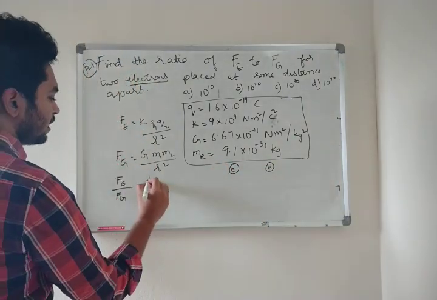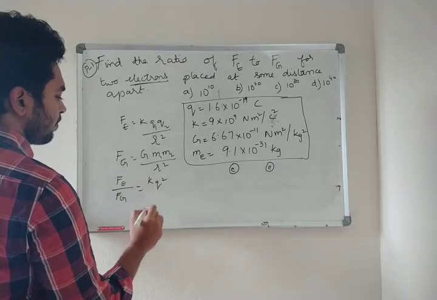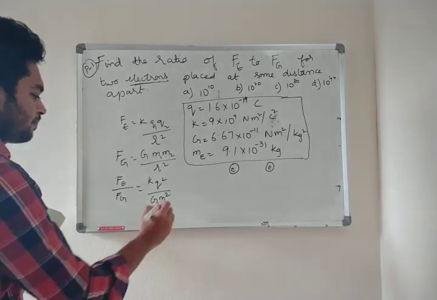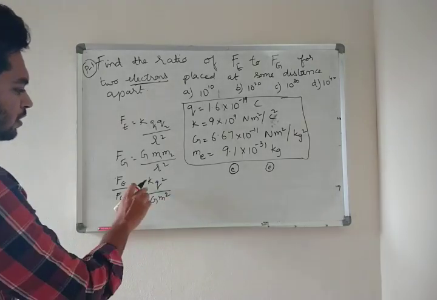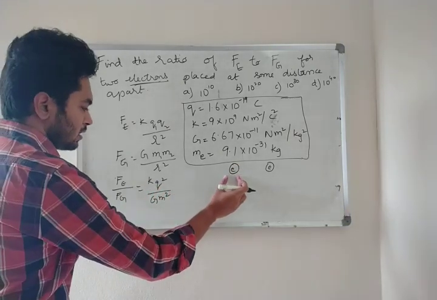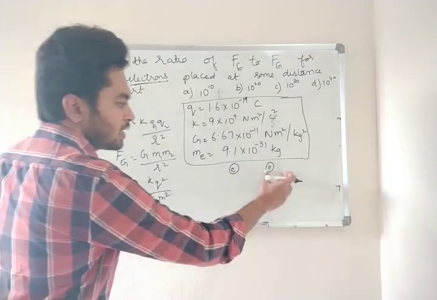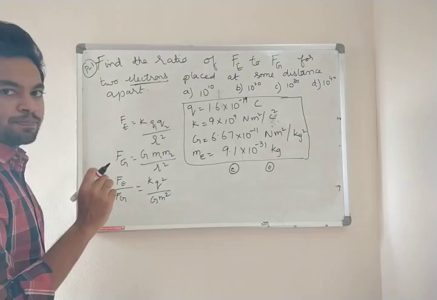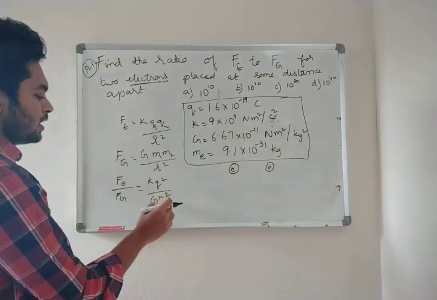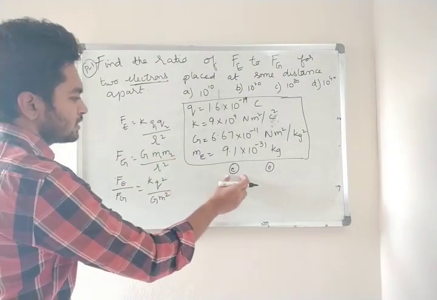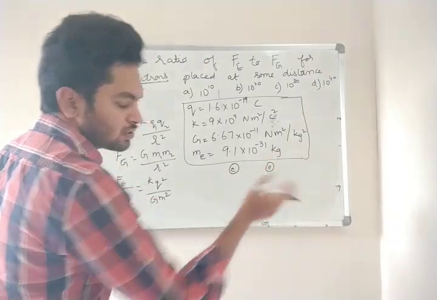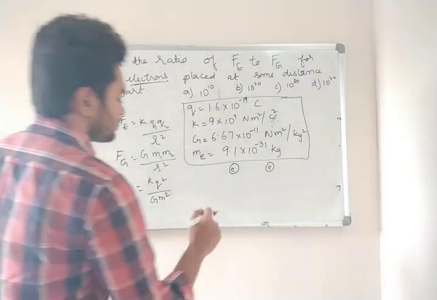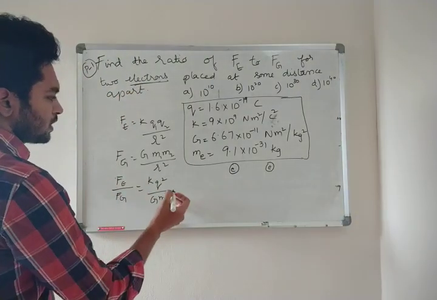So I can write K q square by G m square, right? Instead of q1 q2 I am writing q square because both charges are the same, and the mass of electron is also the same, so I am writing m square. Clear? So now substitute the values.